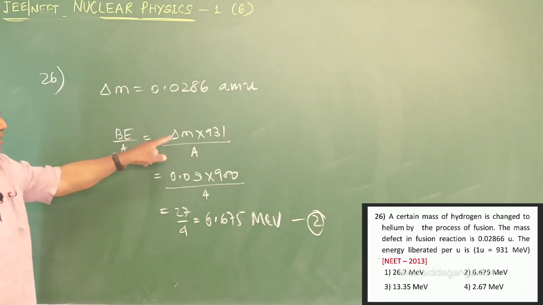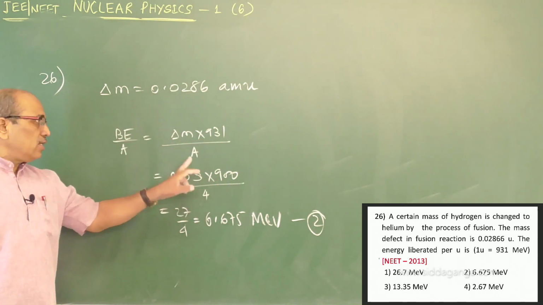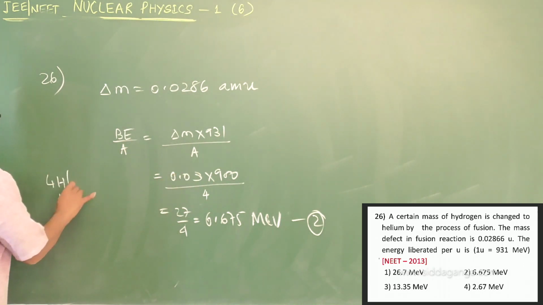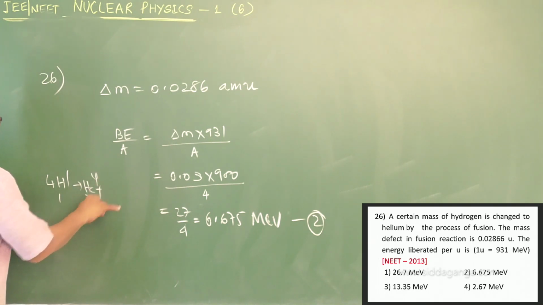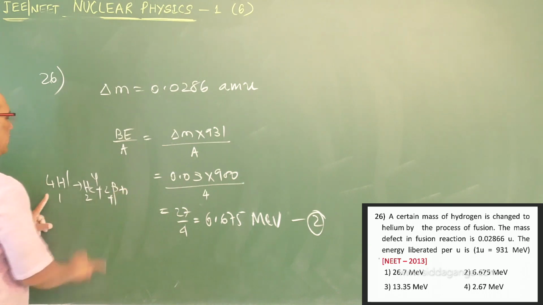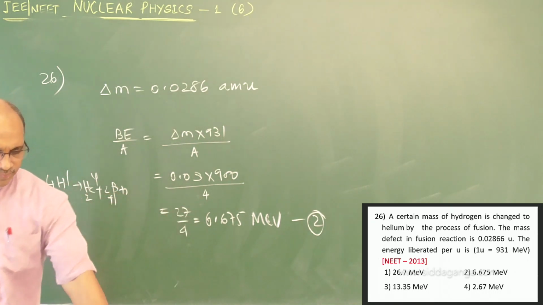I think you have understood. Delta M is given, you approximated 931, and we made it simple as 900. Four hydrogen nuclei combine to produce one helium plus two positrons plus energy. Therefore, we divided by 4 and we got the answer.